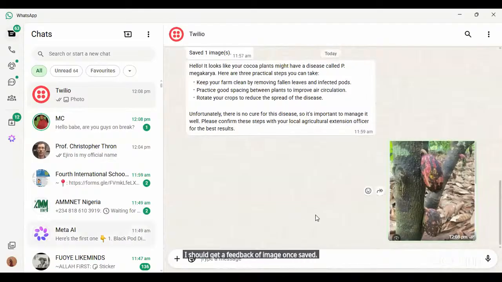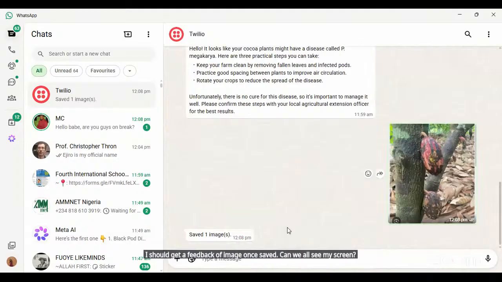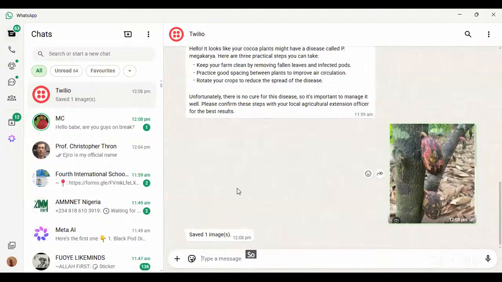Can we all see my screen? Yes. So we can see that here, I've sent the image and I've gotten a feedback of saved 1 image. This will go to the database to be processed to get a feedback.